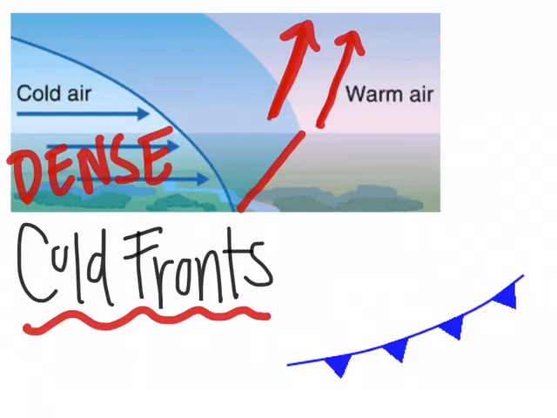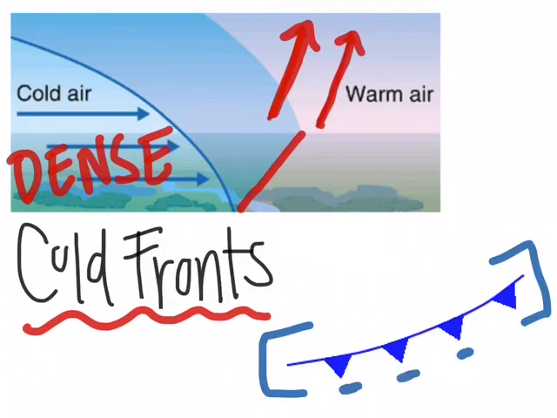This leads to lower air pressure at first, but then eventually higher pressure because the cold air moves in. Cold is high pressure, and they move faster than a warm front would move. On a weather map, you would see a cold front looking like this. It's pointed triangles and it's blue. The triangles point in the direction that the front is moving, so this front is moving this way.